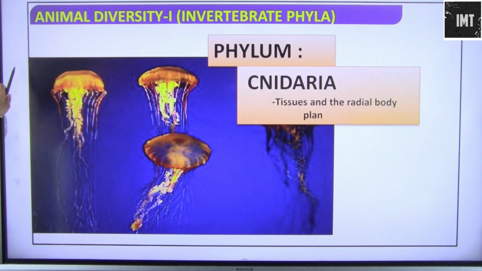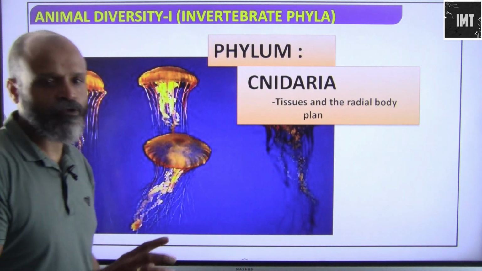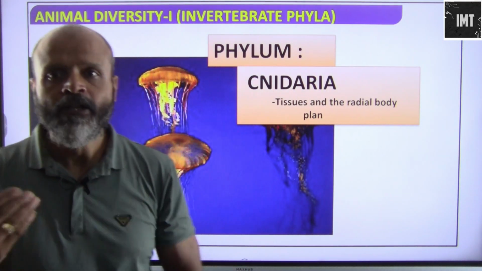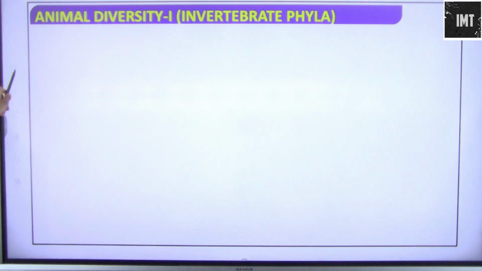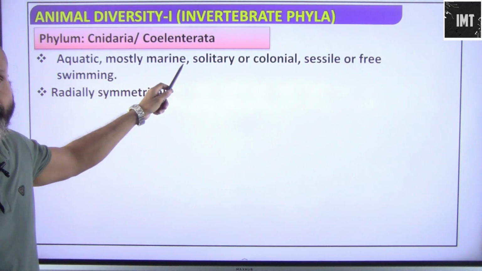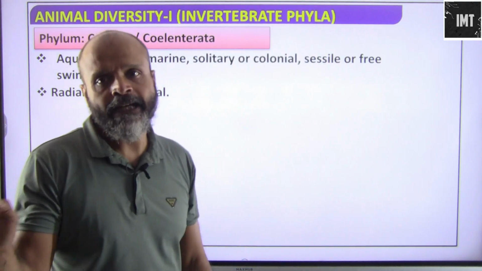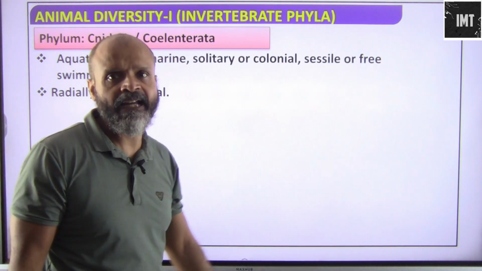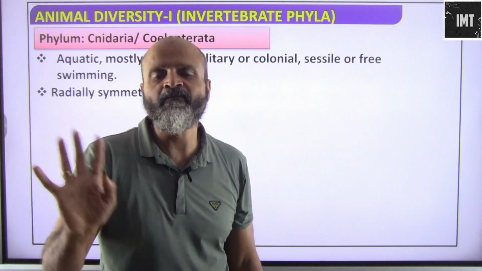So phylum Cnidaria: tissues and the radial body plan. We saw in sponges it is only cellular level. In Cnidaria we move on to tissue level, tissue and radial body plan. Phylum Cnidaria or Coelenterata, they are aquatic, mostly marine. They are found in marine water, salt water, solitary and colonial. They do not need to be colonial, they can exist independently. Sessile or free swimming: they can at times be fixed or they can be free swimming as well.